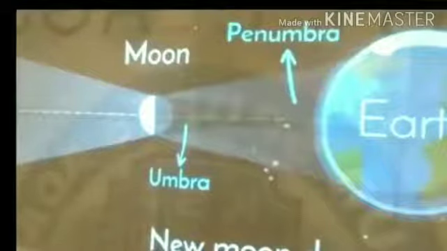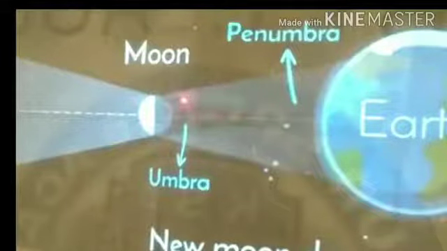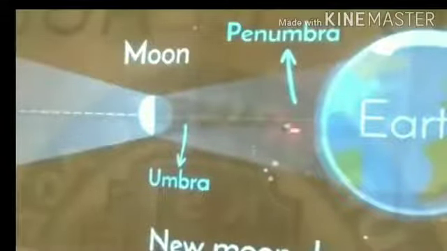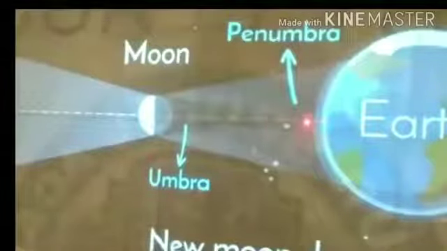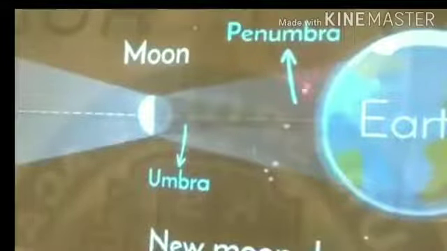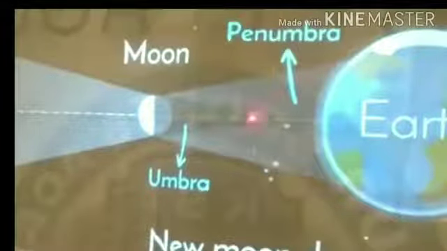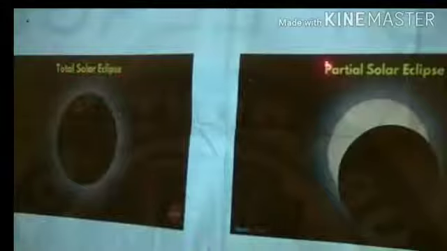In the umbral region there is complete obscurance or disappearance of the sun taking place, therefore we term it a total solar eclipse, whereas in the penumbral region the half disk or partial disk of the sun is obscured or disappears. This is termed a partial solar eclipse. So there are two types of solar eclipse, such as total solar eclipse and partial solar eclipse, right?